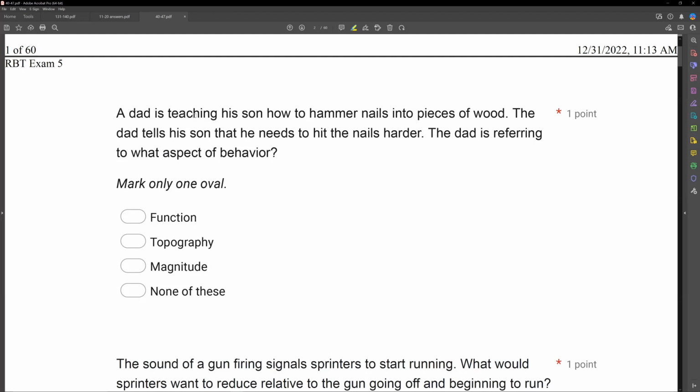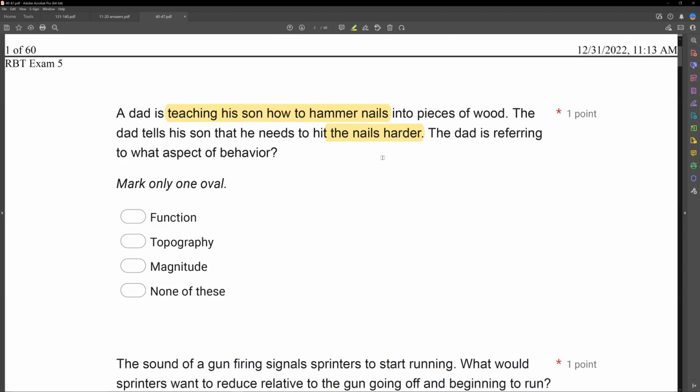So in this case, the dad is teaching his son how to hammer nails, and the dad tells his son, well, you need to hit the nails harder. Does the dad want to change the function? Well, no. He wants to achieve the same goal by hitting the nails. Does he want to change the topography? Well, no, he still wants him to do the hammering motion. What he wants to change is C, the magnitude. This keyword here, harder, indicates a change in magnitude or intensity.